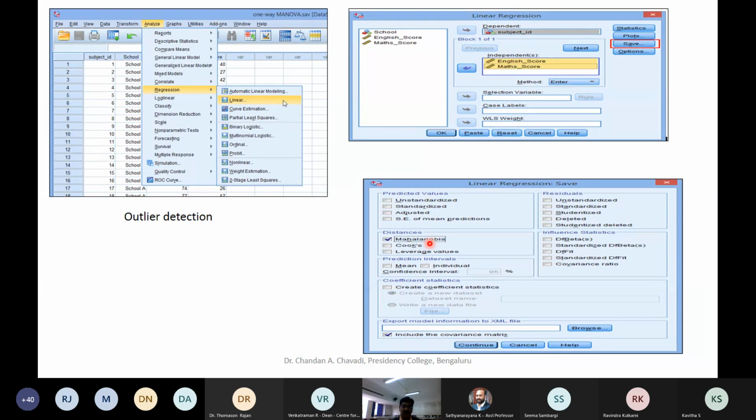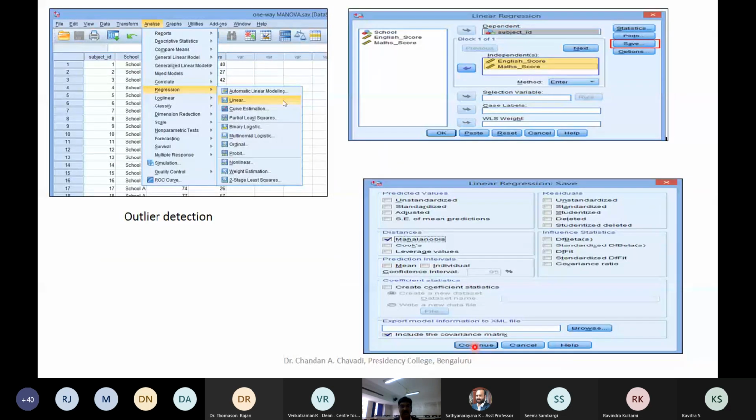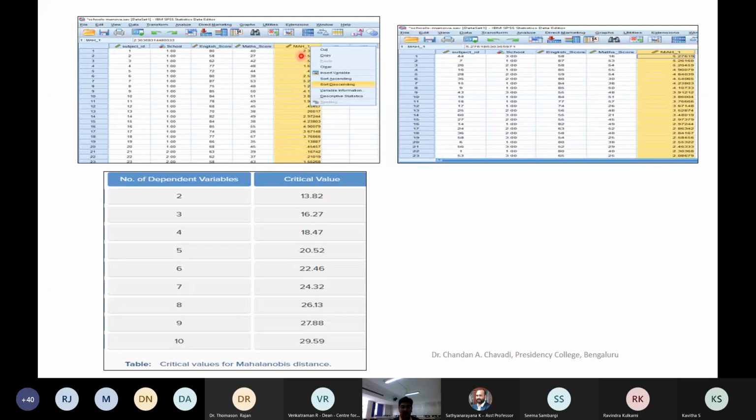We don't want any outliers in our analysis, so we want to get rid of them. If there are any outliers, it is going to tell us which case and what can be done about it. So we go there, and the moment you press this button, you say continue, immediately it develops one column here. You can see this column, Mahalanobis distance.